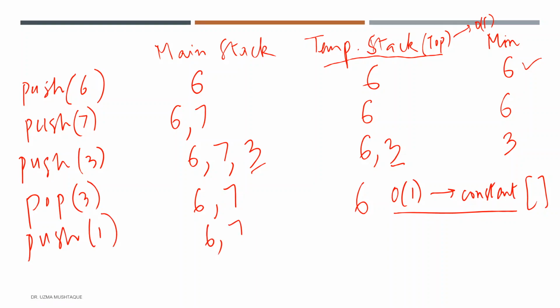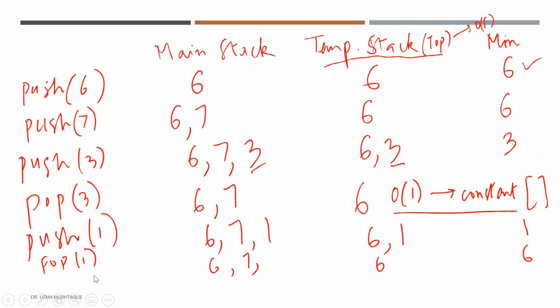So now this would be 6, 7, and 1. And this is going to be 6 and 1, right? And the min element is going to be 1. Now, if I do a pop 1, this will allow that, right? Because 1 and 1 are the same, this will have only 6 and 1 gets removed and the minimum element should get updated. So this is how the pop method should work.